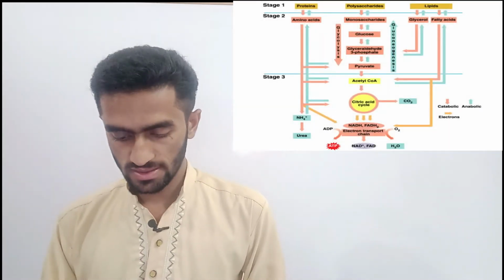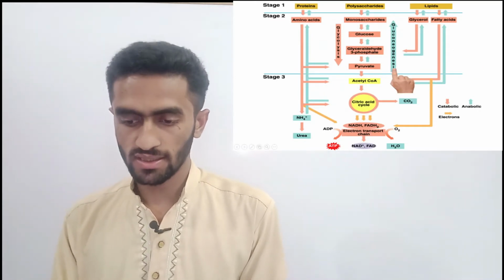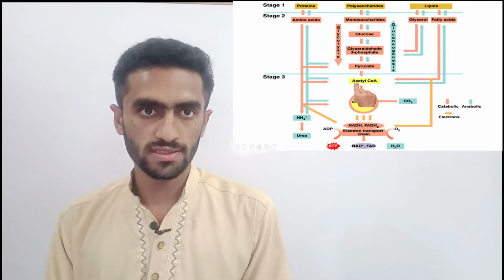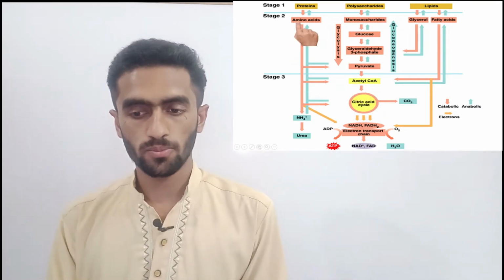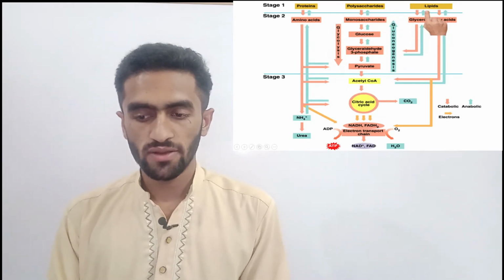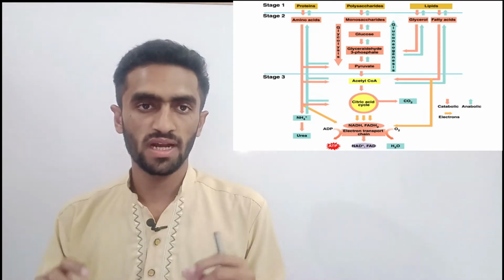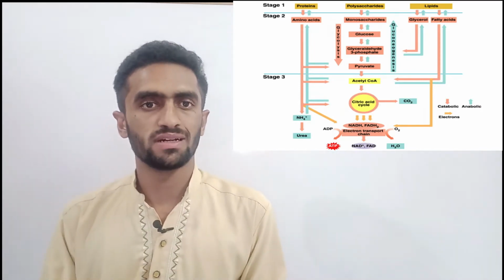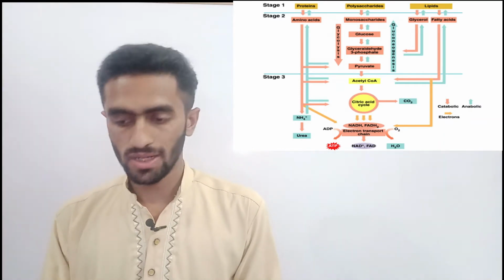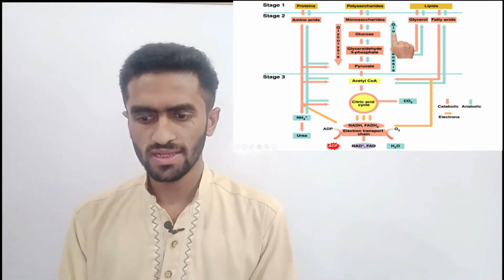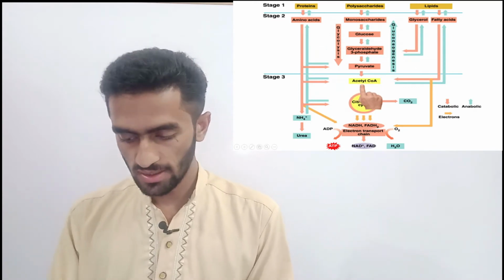In this diagram you can see one important thing, which is acetyl coenzyme A. This is the intermediate of all our metabolism, like protein, polysaccharide, and lipids. If you make sense of this mind map, you can describe any metabolism, any cycle. So when the glucose level is low, acetyl coenzyme A